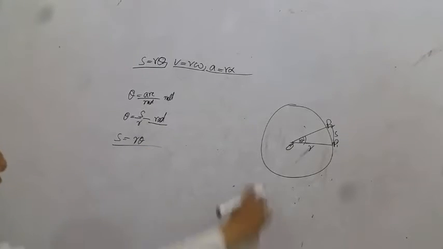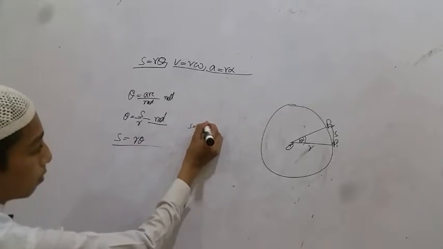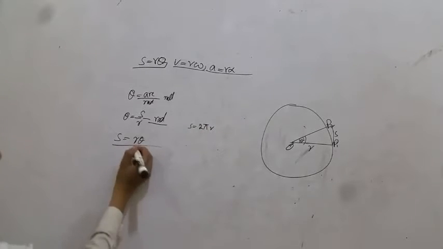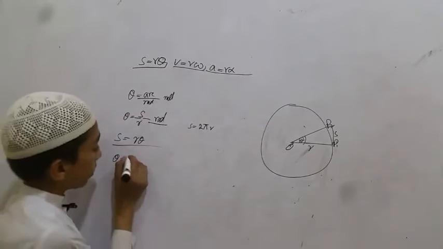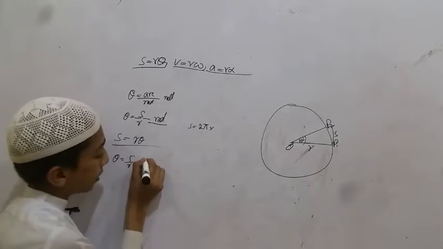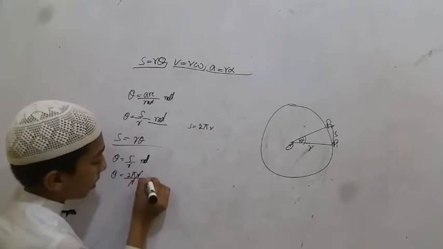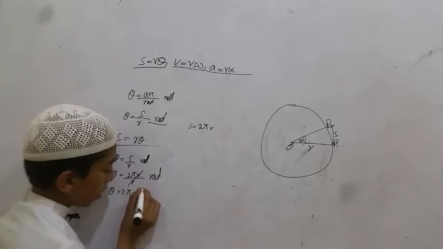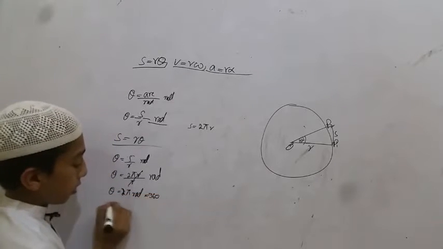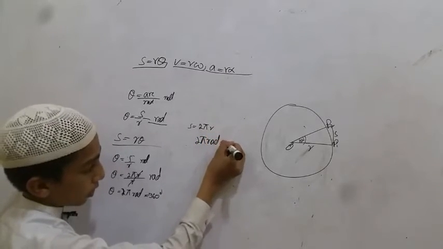If OP rotates through a complete circle, the point P covers a distance S equal to 2 pi R. By putting this value in the equation, theta in radians is equal to S divided by R, so theta is equal to 2 pi R divided by R, which is 2 pi radians, equal to 360 degrees.